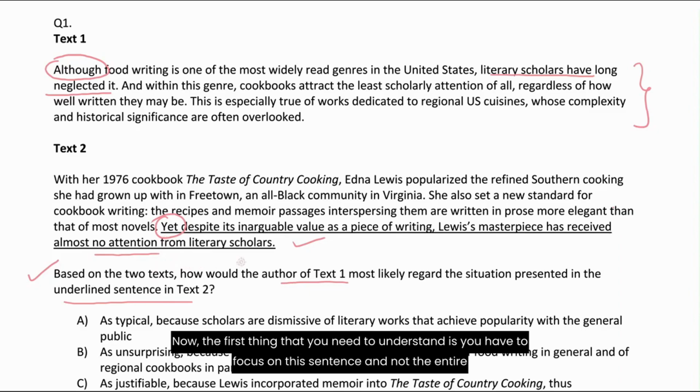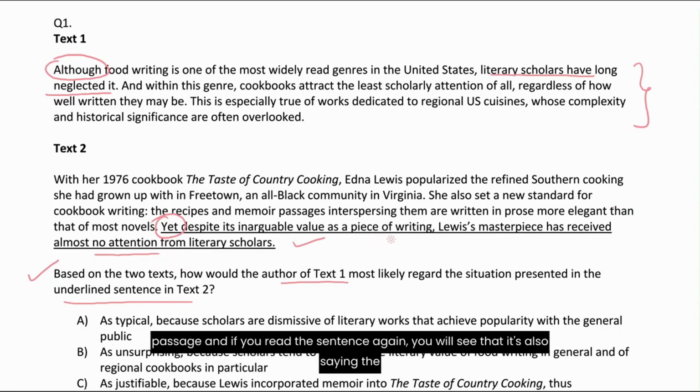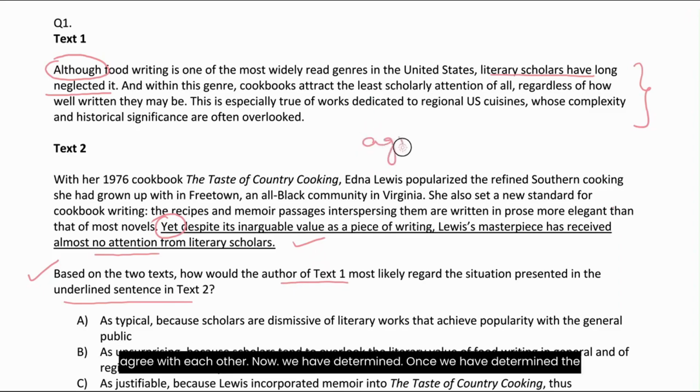Now, the first thing that you need to understand is you have to focus on this sentence and not the entire passage. And if you read the sentence again, you will see that it's also saying the same thing, that Lewis's masterpiece did not receive the attention that it should have received from literary scholars. So both the statements, basically text 1 and this statement, agree with each other. Now once we have determined the relationship, you can move on to the option choices.